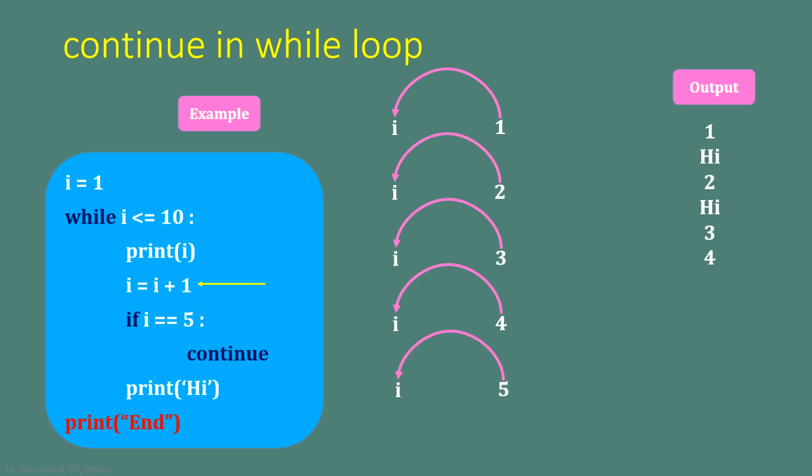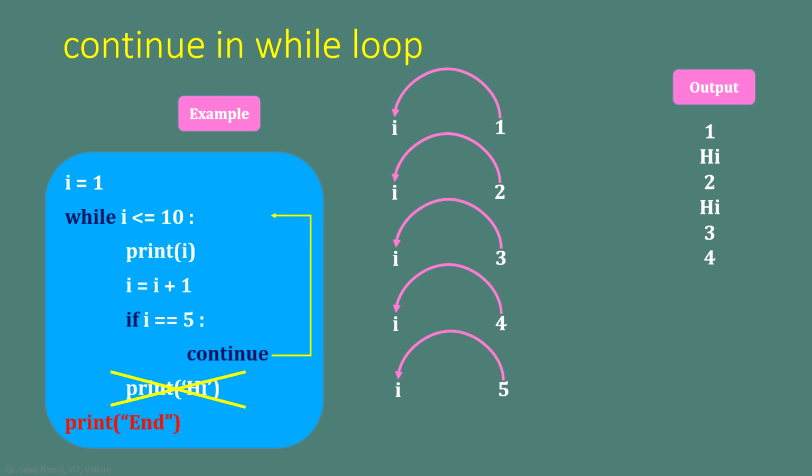When i becomes 5, i is equal to 5, it encounters the value true. When it is true, the interpreter executes the statement continue inside the if statement. When it encounters continue inside the if statement, it is going to skip the rest of the statements inside while, and the control is going to be transferred to the beginning of the while loop.